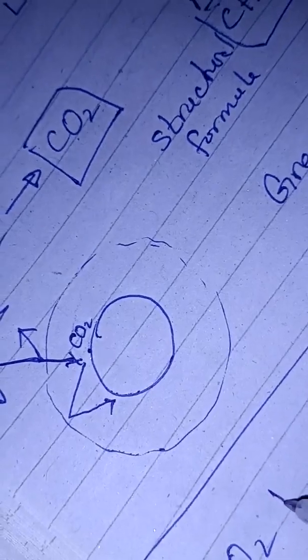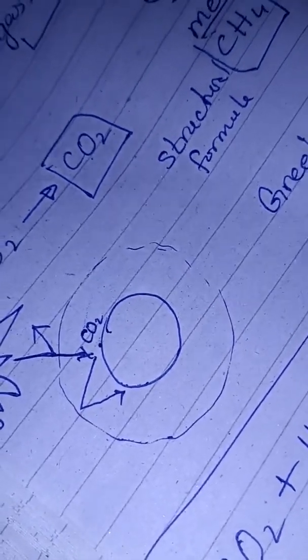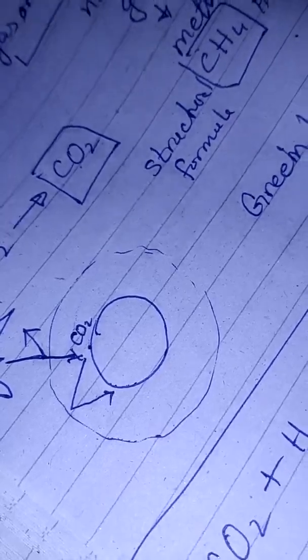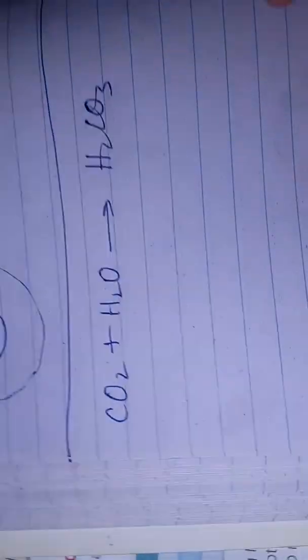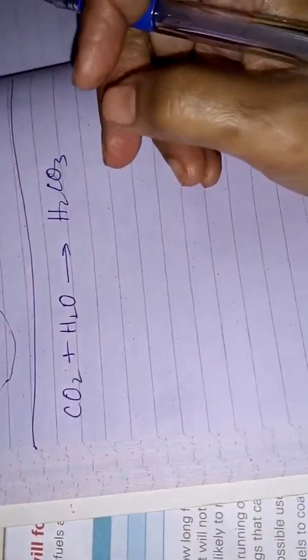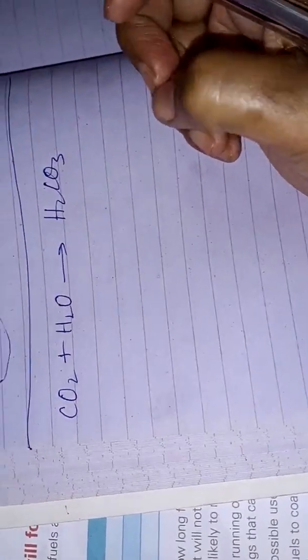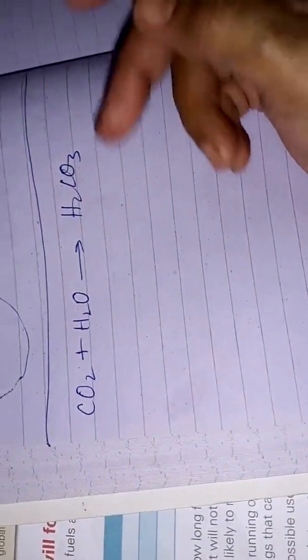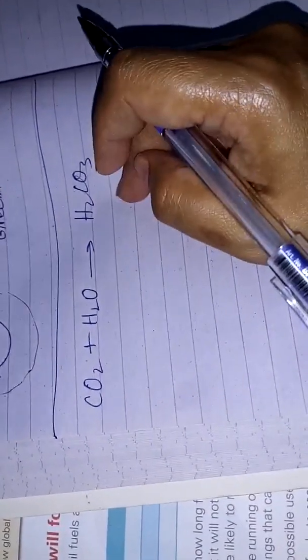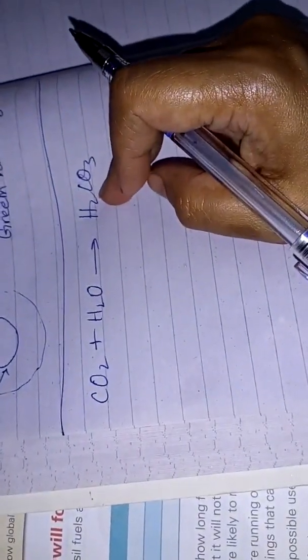It might cause acid rain. When it combines with water, it forms carbonic acid, H2CO3, which is known as carbonic acid, or it can form sulfurous acid, or it can form nitrous acid, and all those acids can be formed due to the presence of water that combines with the carbon dioxide which is in excess.